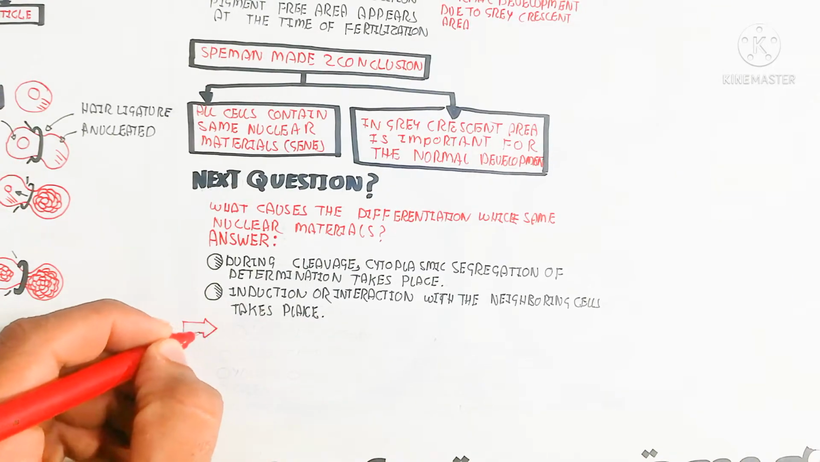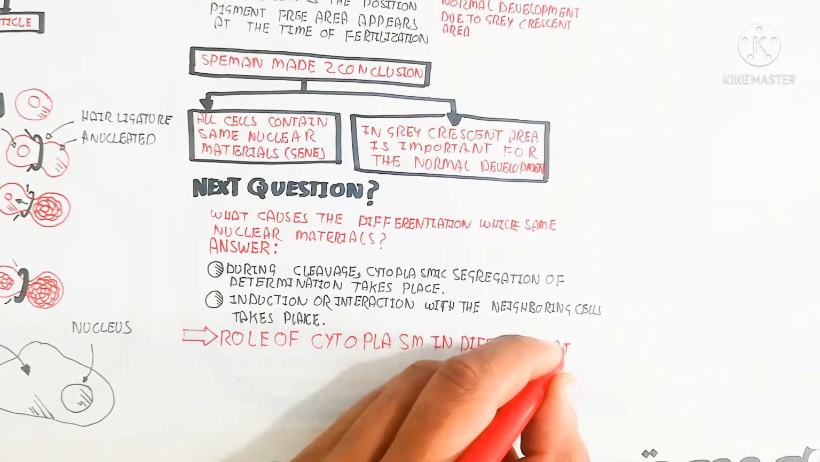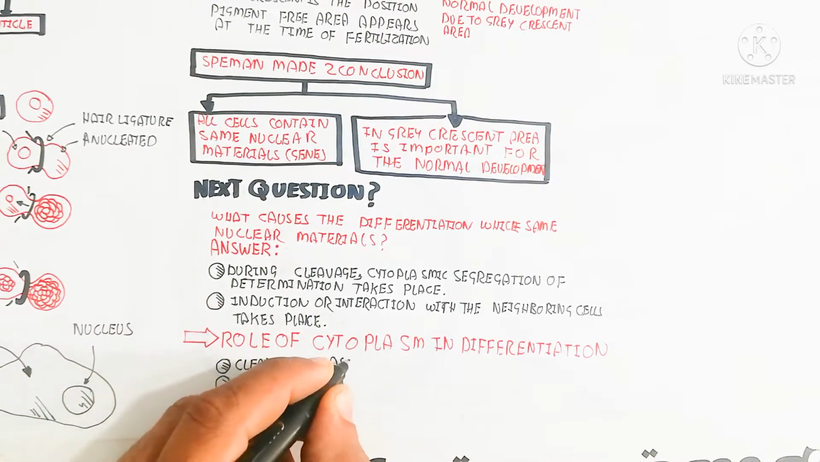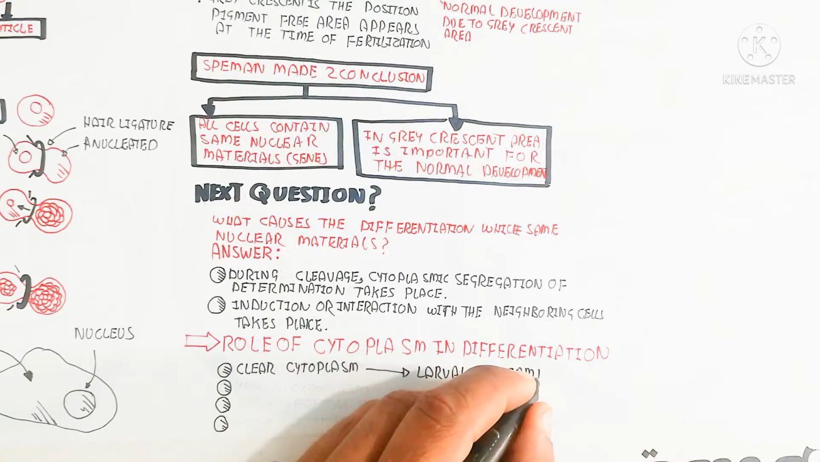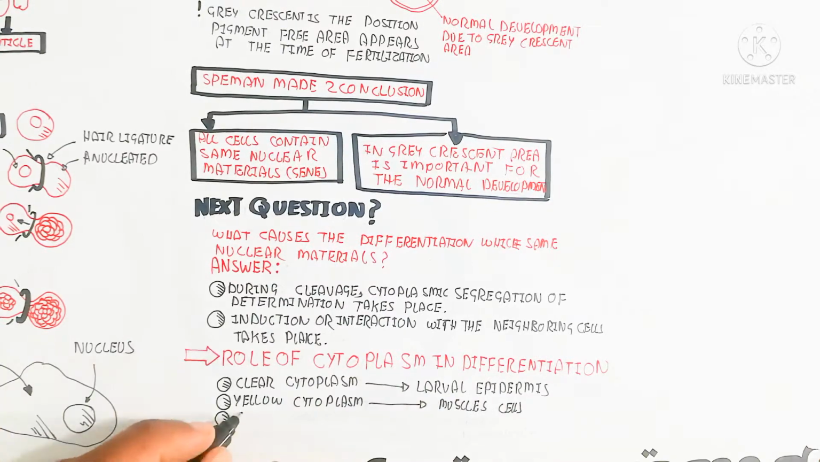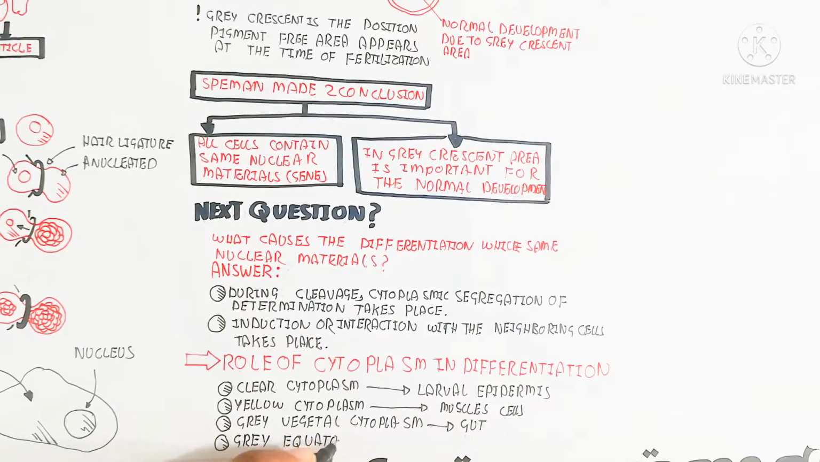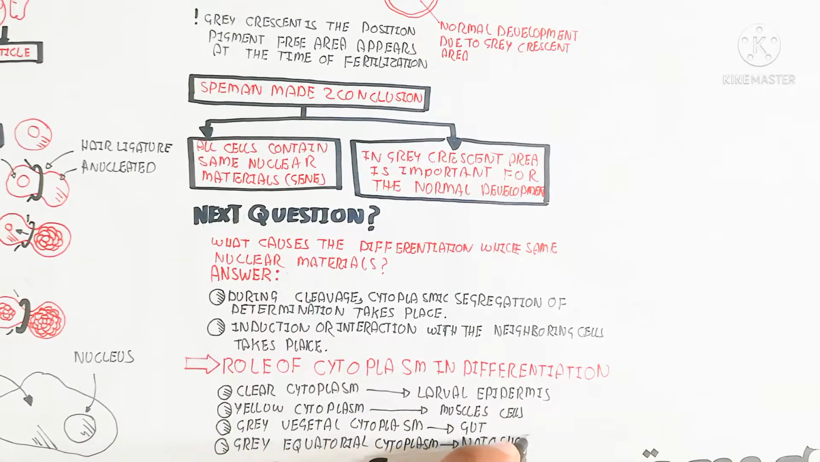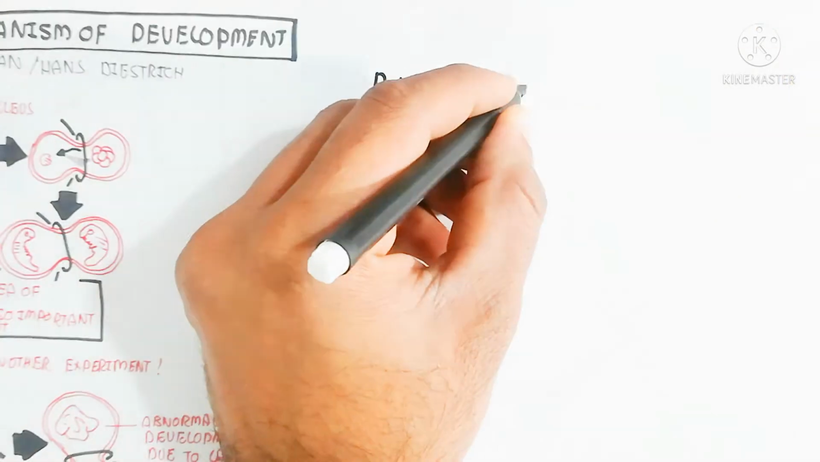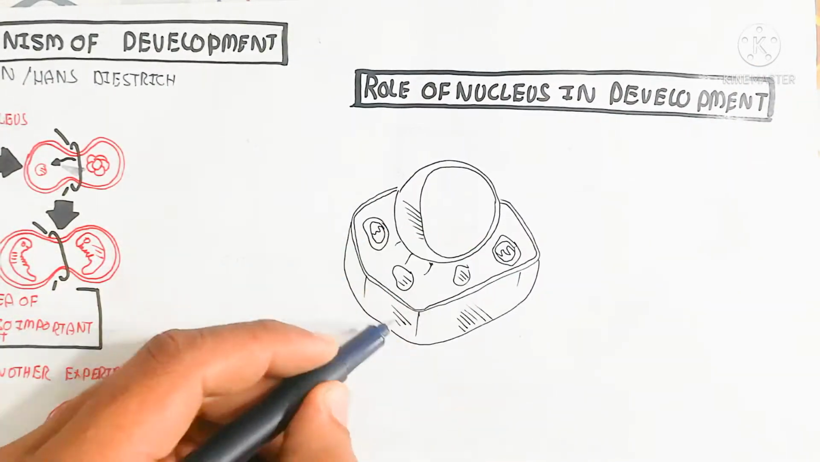In this way, the three germ layers are formed, and he identified the clear cytoplasm, which produces the larval epidermis. The yellow cytoplasm is used for muscle cell development, the gray vegetal cytoplasm is used for the gut, and the gray equatorial cytoplasm is used for the notochord and neural tube. So all this is due to the cytoplasm also. On the other hand, the gray crescent area and cytoplasm are both important for normal development.